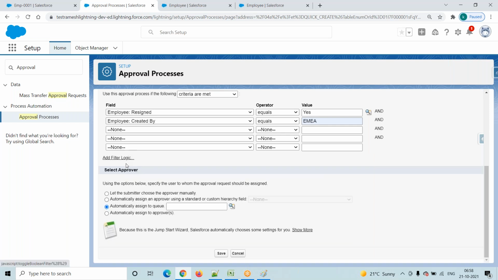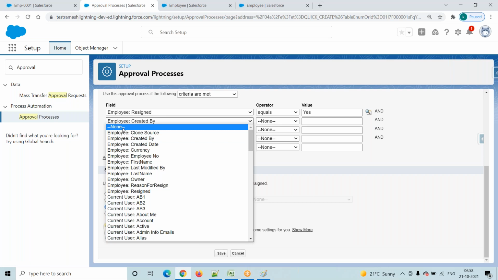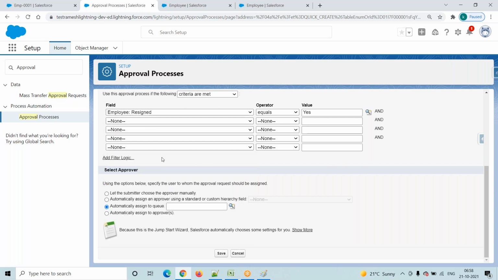Based on our requirement, I'm just clearing this one. I'm also removing this one. Go here, none, remove this one. Here we have only one condition. Now coming to select approver. Suppose an employee resigned from the service, then who is the approver? That we have to select here.